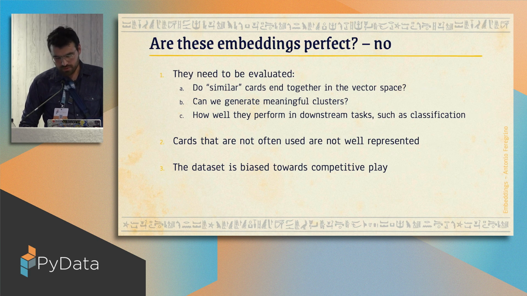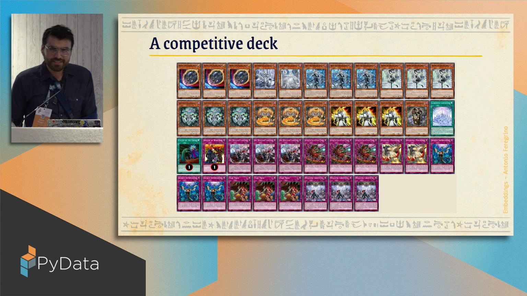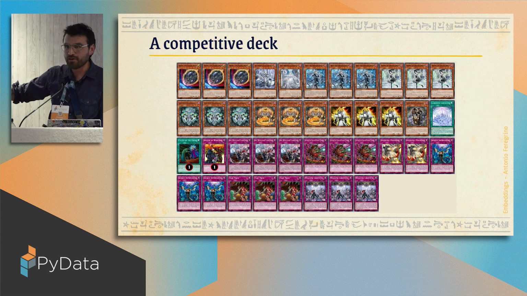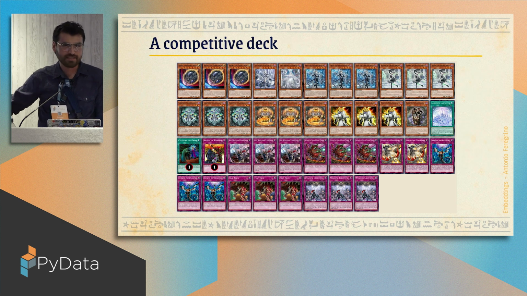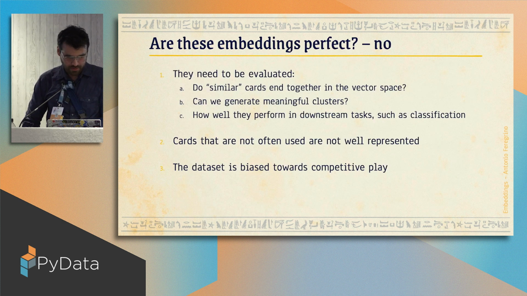So I just want to show you what a modern deck looks like now. Yes, you can see that there is not a wide variety of competitive cards. A lot of people just play 3 of the same card over and over again. So this data set looks like that. So yeah, just have a look at the data set you're using to create your embeddings.